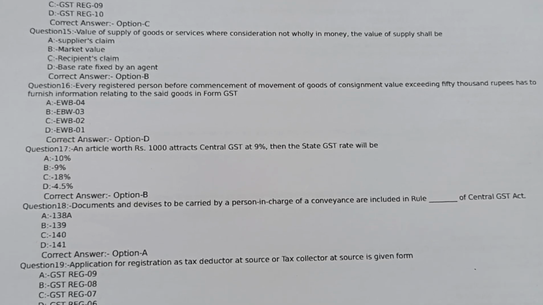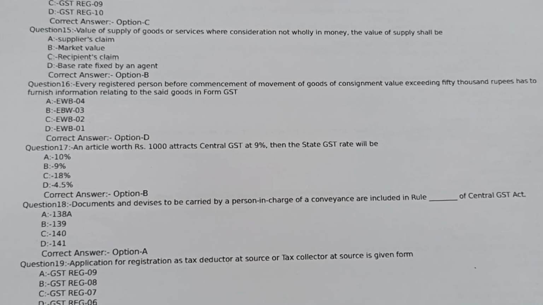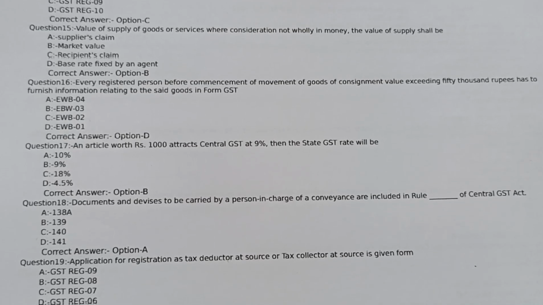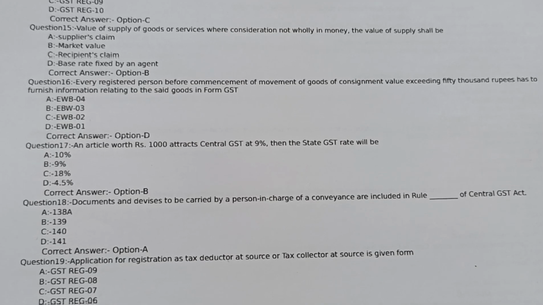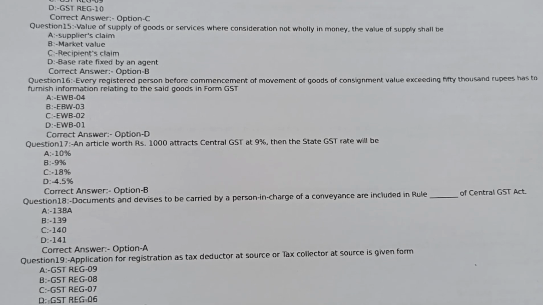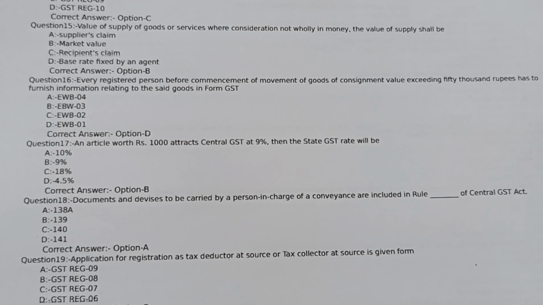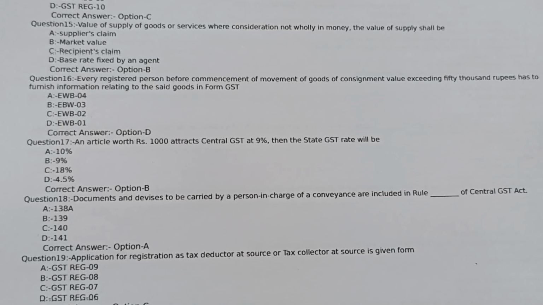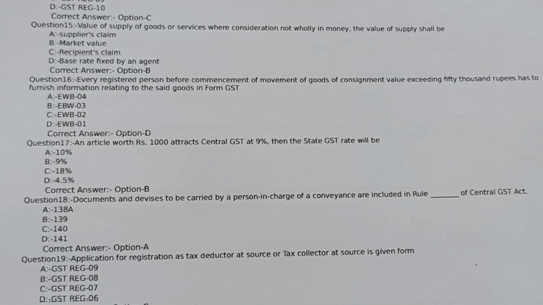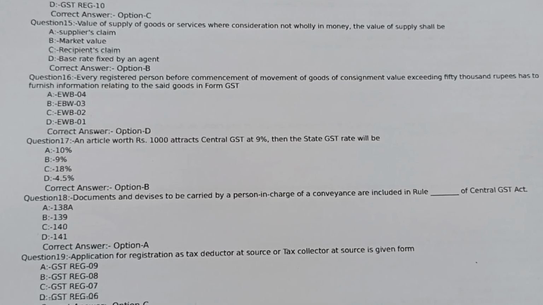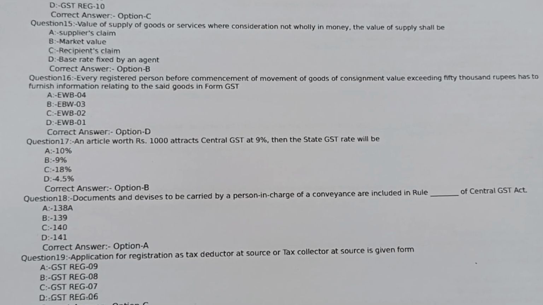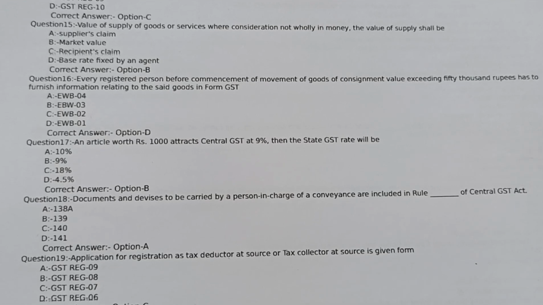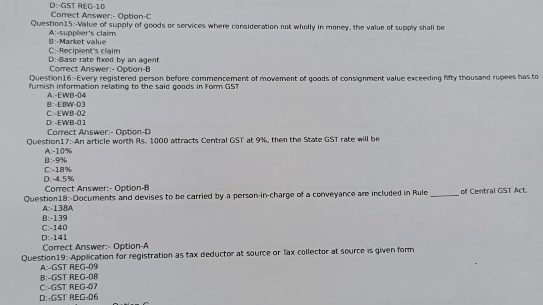Every registered person before commencement of movement of goods or goods of consignment value exceeding 50,000 rupees has to furnish information relating to the said goods in form GST. Option A EWB 04, option B EWB 03, option C EWB 02, option D EWB 01. Correct answer option D EWB 01.